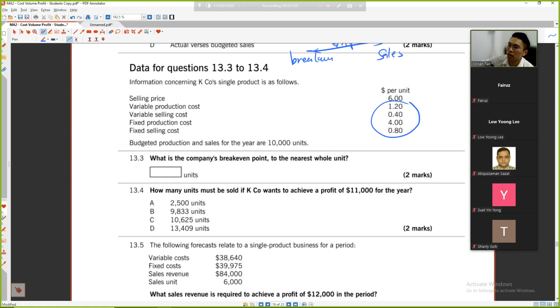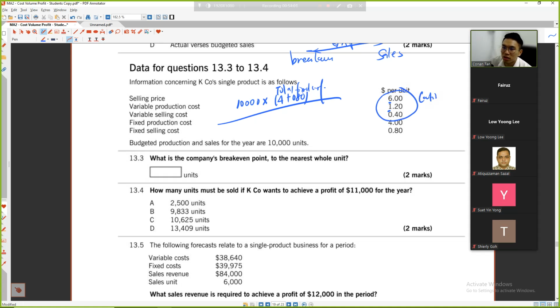Okay, break-even point. So how much is the fixed cost? The fixed cost is 10,000 units times 4 ringgit plus 80 cents. This is my total fixed cost, divided by my contribution per unit. 6 minus 1 ringgit is 40 cents minus 40 cents. Sure or not? This is my contribution.